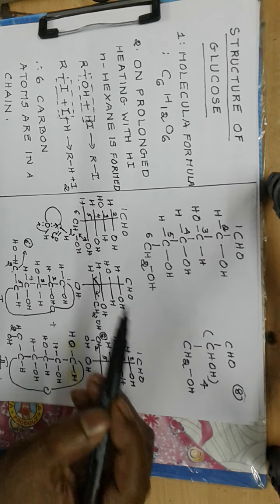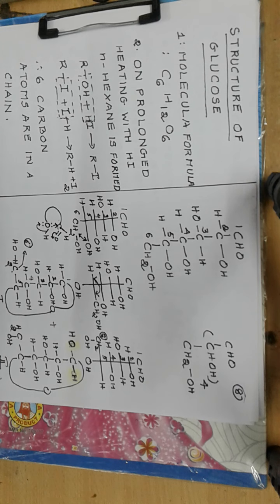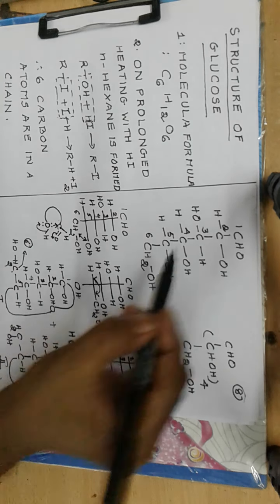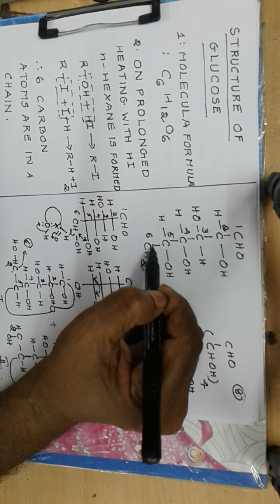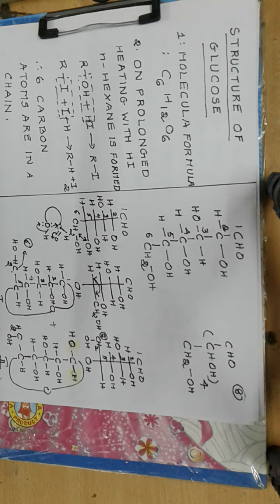Now let us see the ring structure for glucose. This is called an open chain structure, while this open chain structure can undergo hemiacetal formation so as to get a 6-membered ring structure.